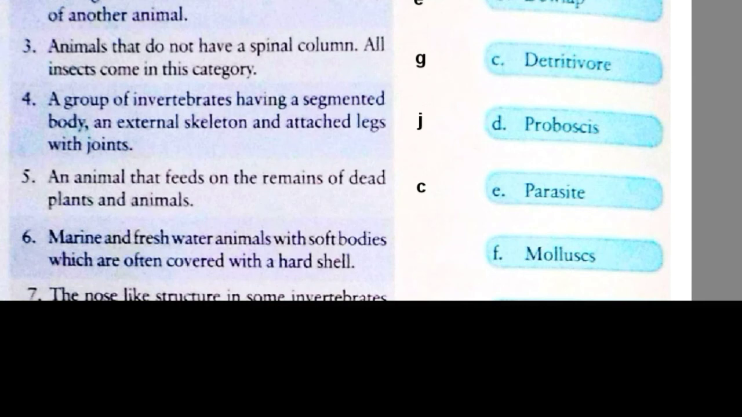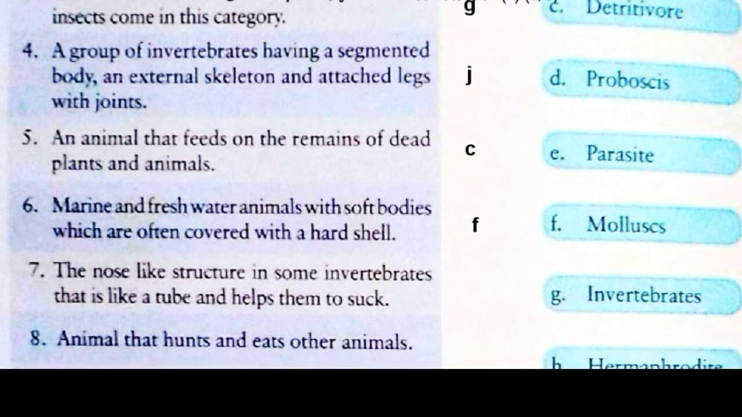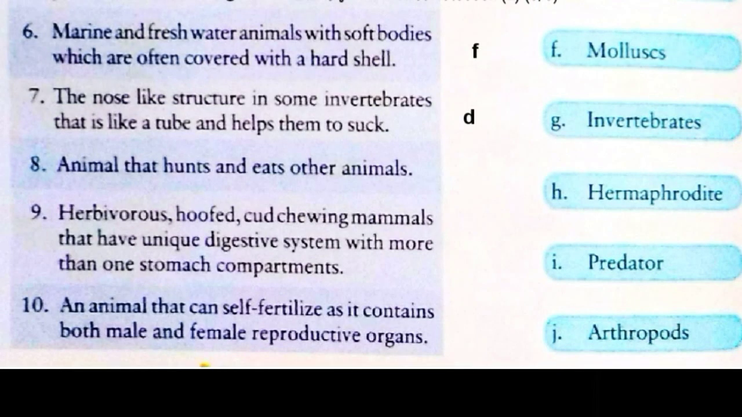Now we'll see our question number 6. Marine and freshwater animals with soft bodies which are often covered with a hard shell. It is mollusk. It is given in point number F. So we will write F in front of 6. Now we'll see our question number 7. The nose-like structure in some invertebrates that is like a tube and helps them to suck. It is called proboscis. It is given in point number D. So we will write D in front of 7.